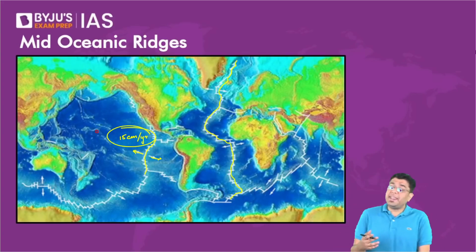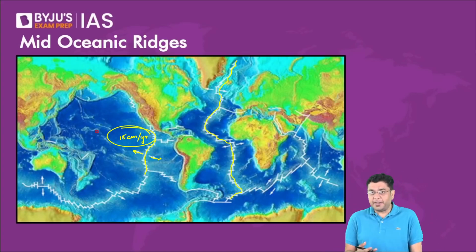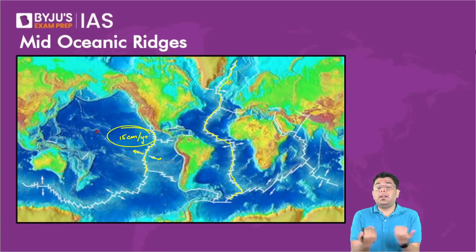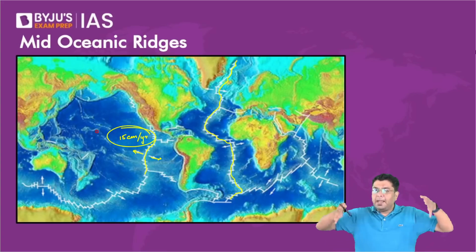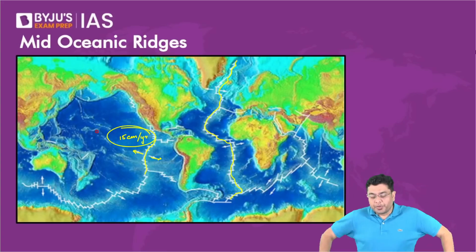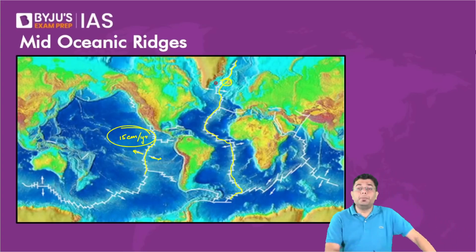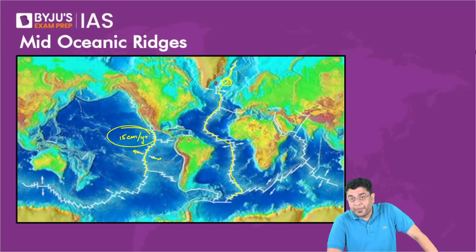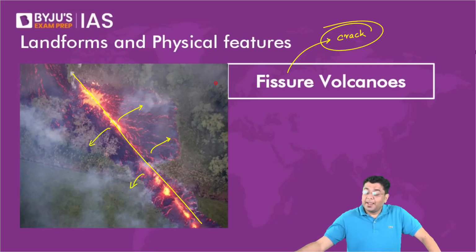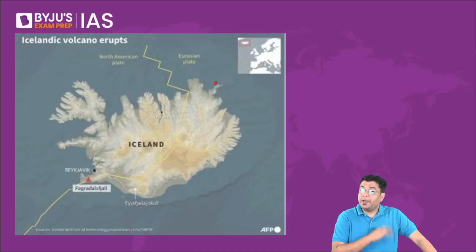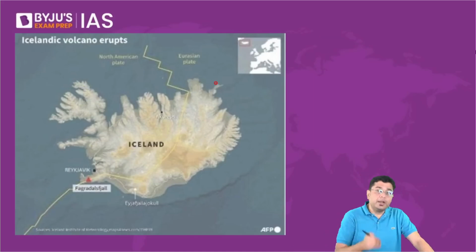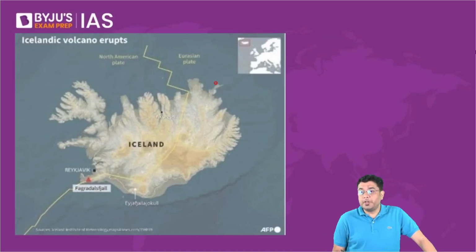Now, in many of these areas, these frequent volcanic activities end up piling up material so much that they can create island-like features as well. So sometimes these volcanic activities happening in the mid-oceanic region can end up piling up the materials, creating an island structure. In fact, the creation of Iceland in itself is attributable to this mid-oceanic ridge. This is the reason why Iceland experiences very frequent volcanic activities. Every year, you experience volcanic activities rocking the region of Iceland.